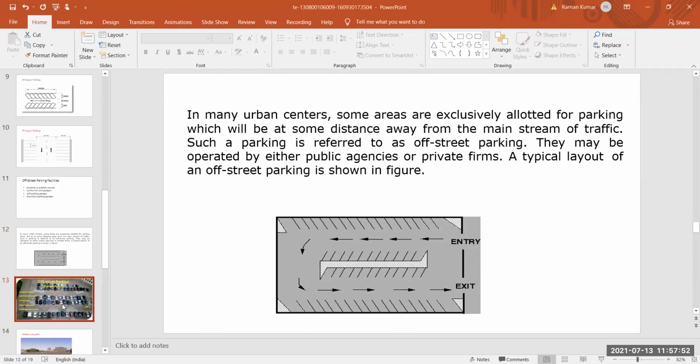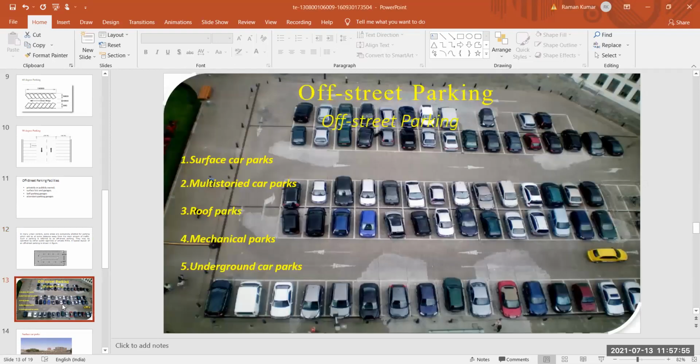Next, this is your off-street parking. If you see here, we have no street, no pavement surface, and no road nearby this parking. Basically, off-street parking is generally designed away from your main street or road. Here you all see this is your off-street parking.